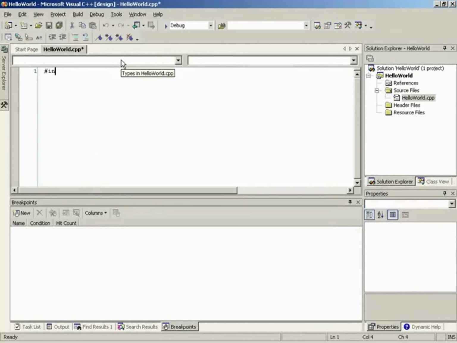All right. So let's first type in include, which is a preprocessor directive, which in other words means this is not actually compiled. This is something that is sent to the compiler to give it specific directions to do something. Okay. So in this case it's included with a pound sign, because it's always included with a pound sign to send messages to the compiler. Okay. So in this case we're going to say include the file iostream. So what the compiler is going to do is take that information and say, okay, I'm going to include iostream into the final executable that we create.